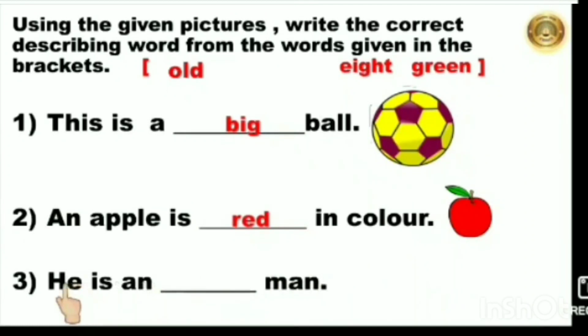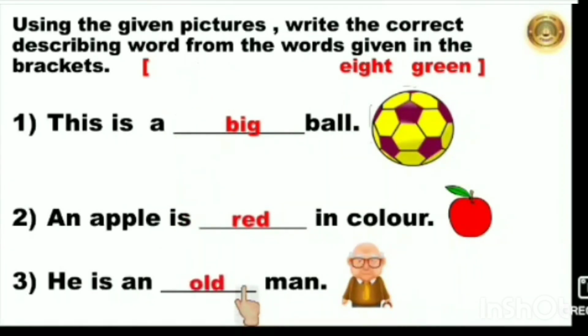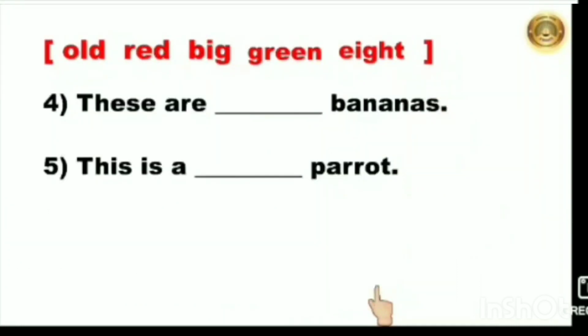Next, he is an dash man. They are talking about this man. How is the man, children? This man is old. So we will write here, he is an old man, which means old is a describing word of this man. Now the next one.